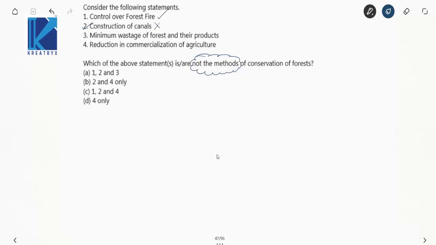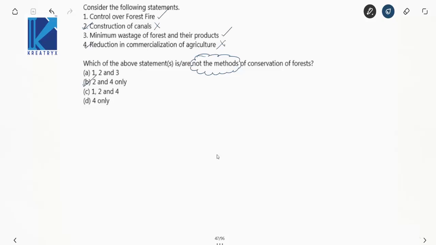Minimum wastage of forest and their products. This is a method to conserve. Reduction in commercialization of agriculture. Now this is not a method for conservation, right? So your option is 2 and 4. Am I right? Yes, perfectly right.